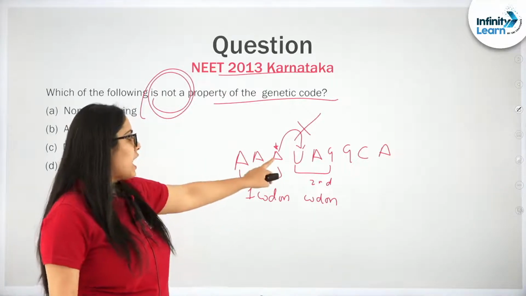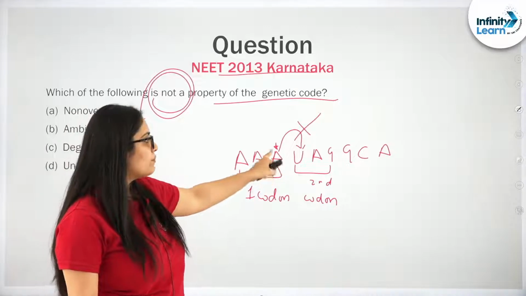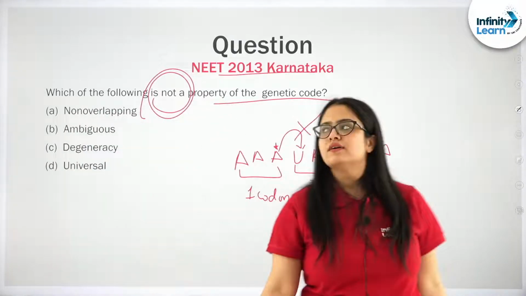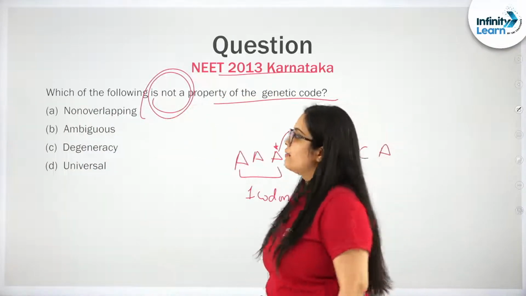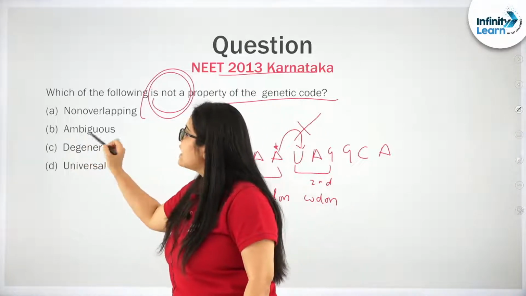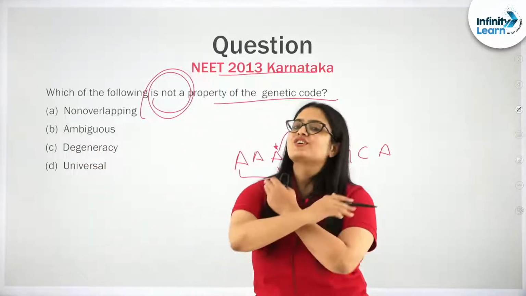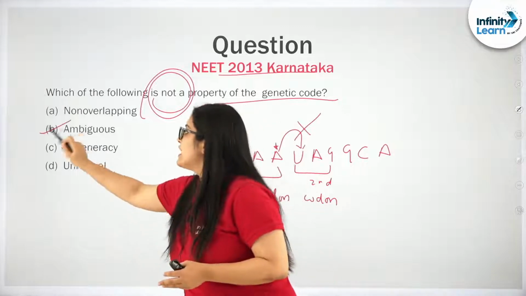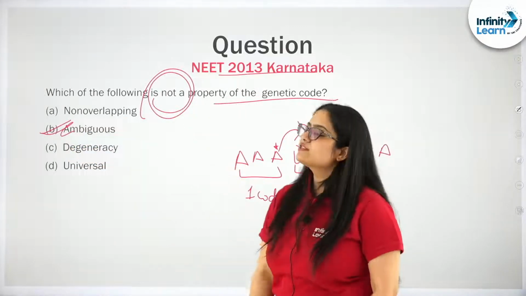If these 3 are present in one codon, they will not become part of the second one. Hence, genetic code is non-overlapping. Second, genetic code is ambiguous? No, genetic code is not ambiguous, and this becomes the answer to this question.